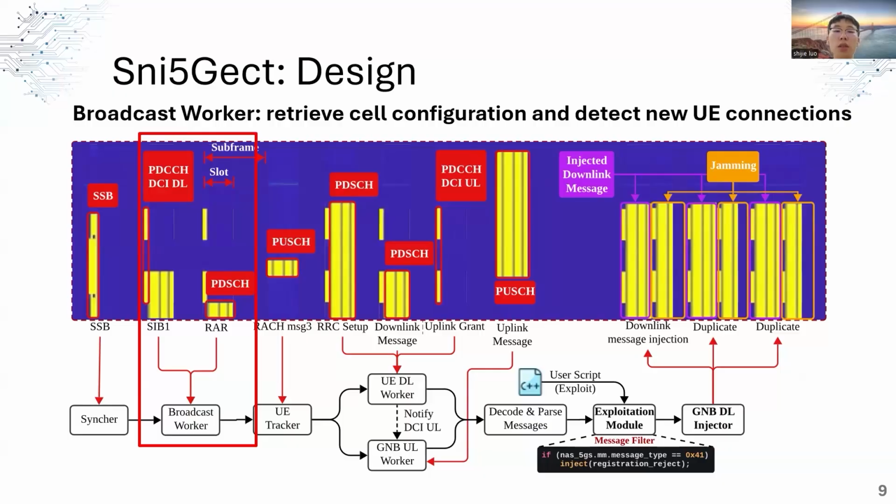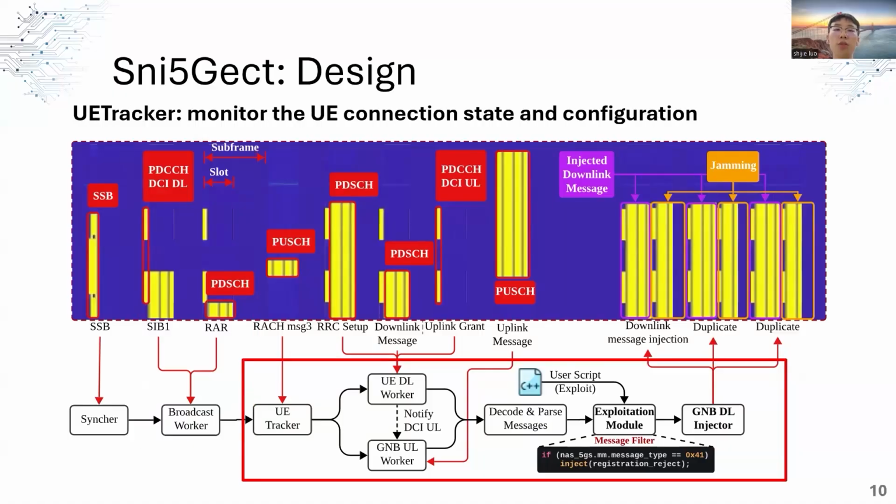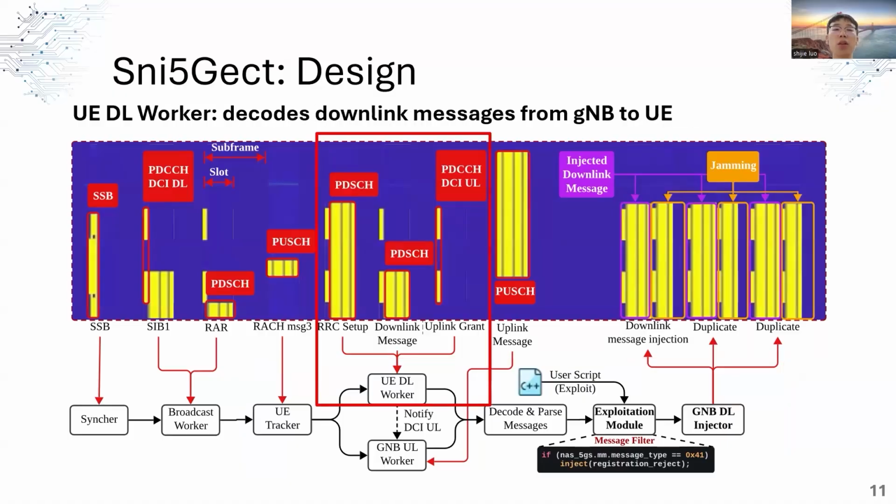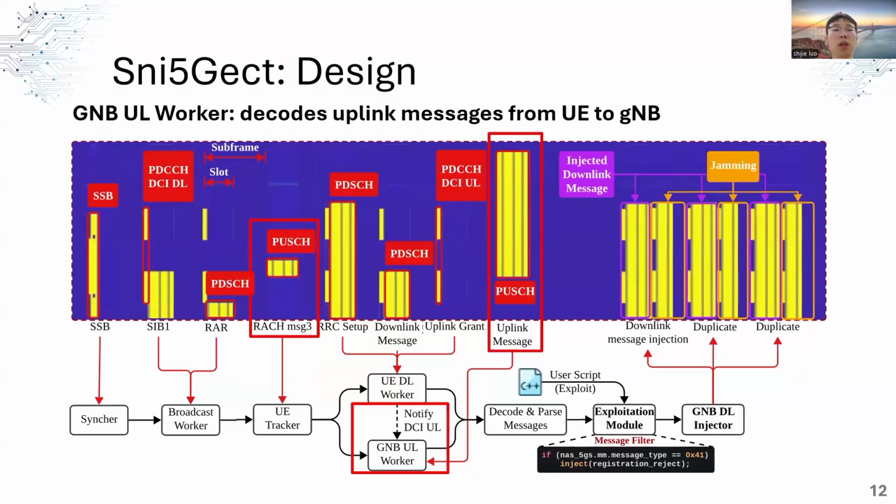When a new UE is detected, SNIFF-5G activates a UE tracker instance to monitor its interaction with the base station. The UE tracker keeps tracking the communication state and the UE-specific configurations. It includes a few components. The UE worker is responsible for decoding all the downlink messages sent from the base station to the UE. And the gNB worker is responsible for decoding the messages sent from the UE to the base station.